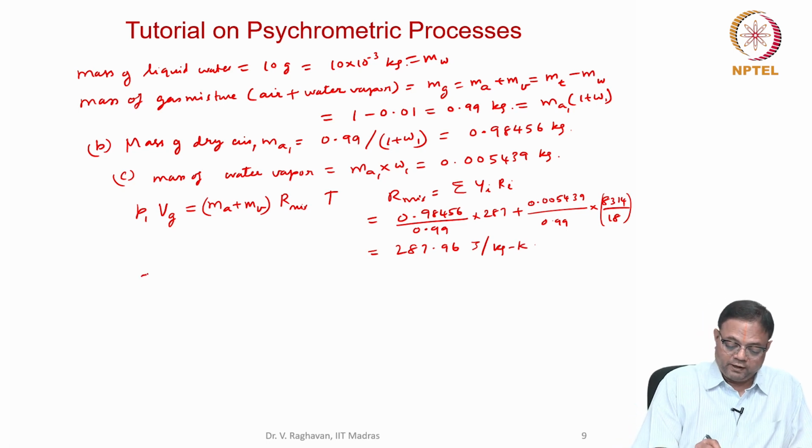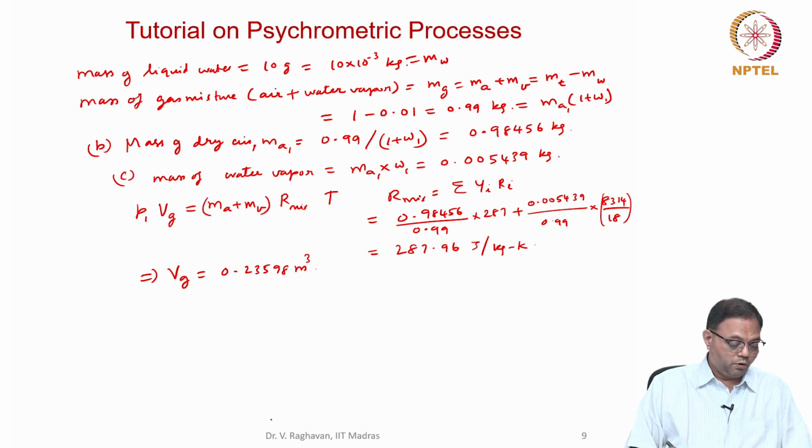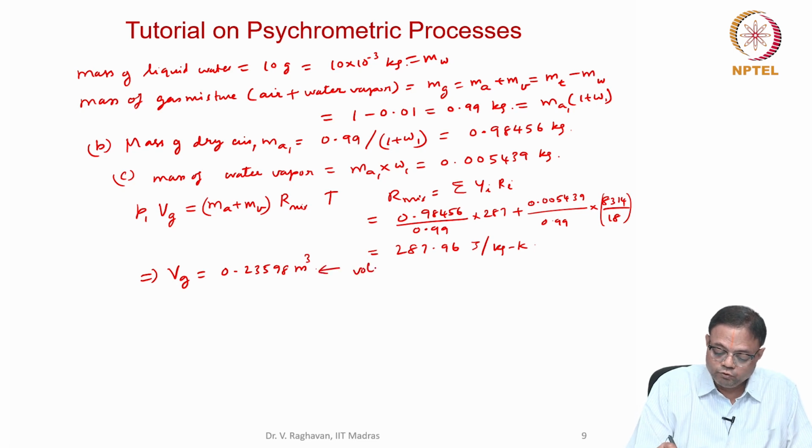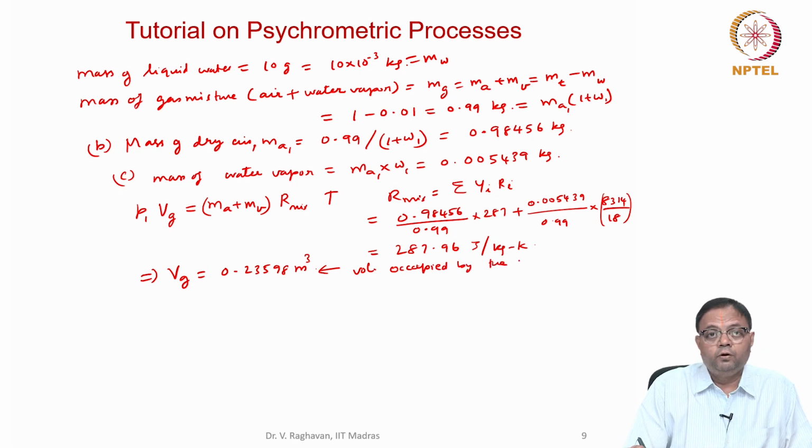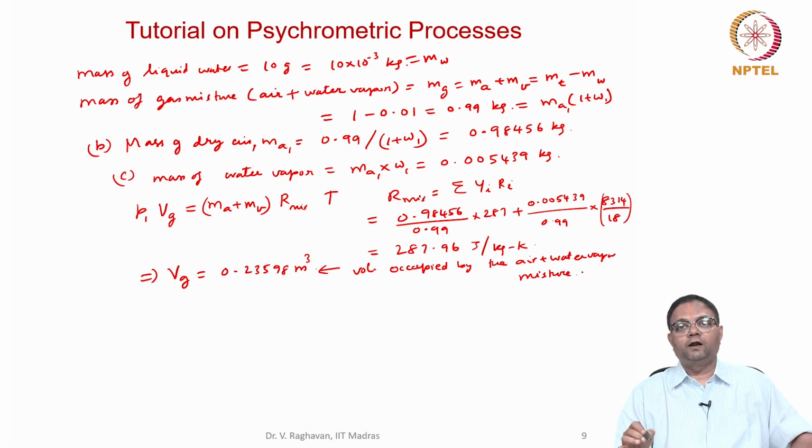From this I can calculate Vg as 0.23598 meter cube. This is the volume occupied by the air plus water vapor, that is the gas mixture.